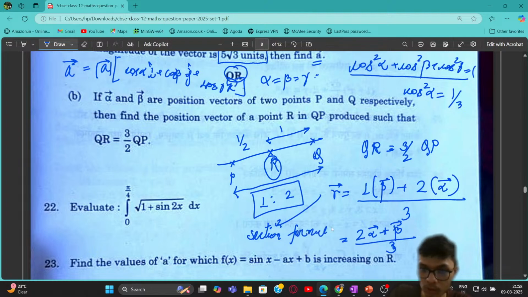If you look into the initial lectures that I have already taken in live sessions, I have discussed these formulas in great detail. Even in the vectors sessions, I have discussed this in detail. Let's move to the next problem.